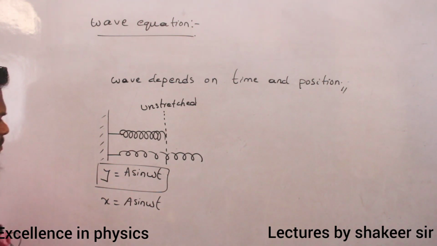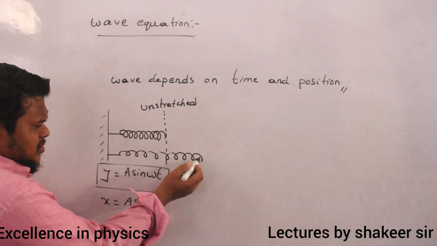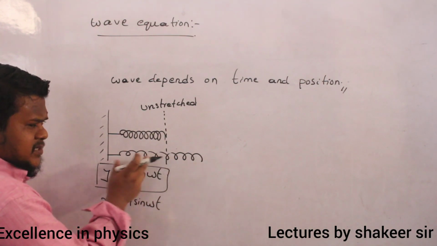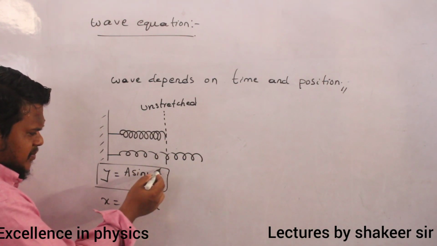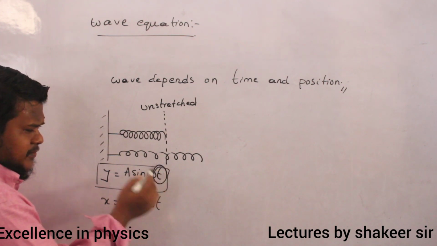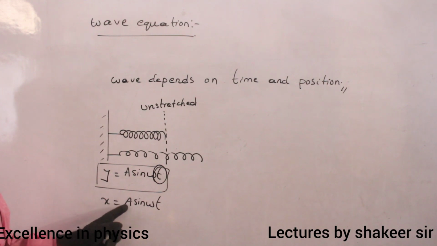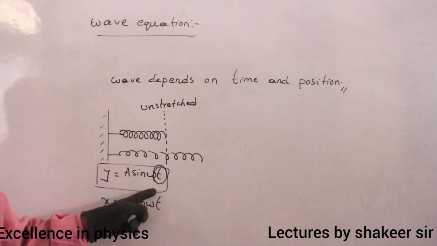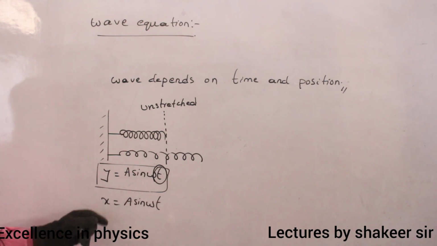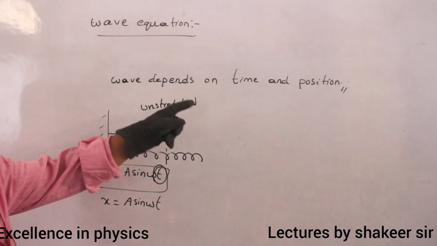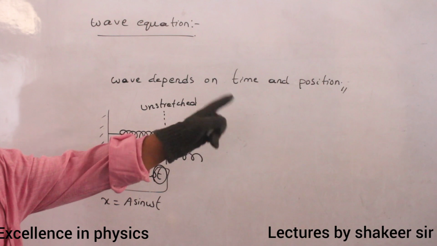Simple harmonic motion. Then the position of this spring depends on what? Only on time. As time varies, the position of the spring also varies. So simple harmonic motion depends only on time, no other factor. But wave does not depend on only time, wave depends upon position also.